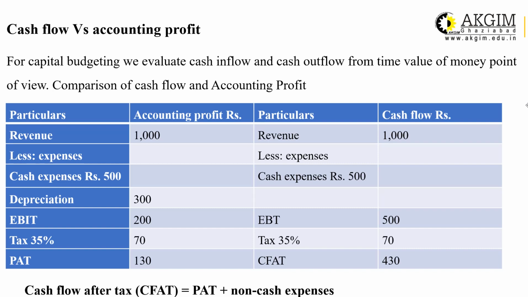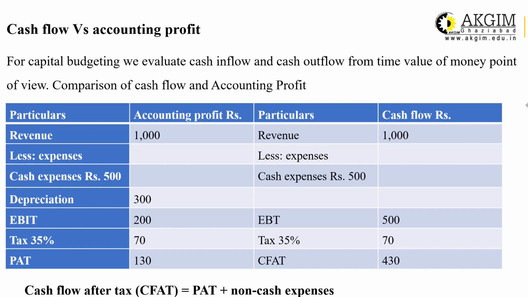So first of all, you must know the difference between cash flow and accounting profit, and how to calculate accounting profit and how to calculate cash flow out of it. For capital budgeting, we evaluate cash inflow and cash outflow from a time value of money point of view. There are a few techniques which are based on time value of money, so you have to calculate cash inflow and outflow and then their present values.